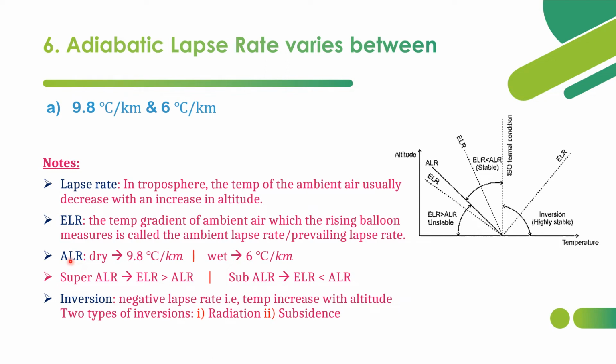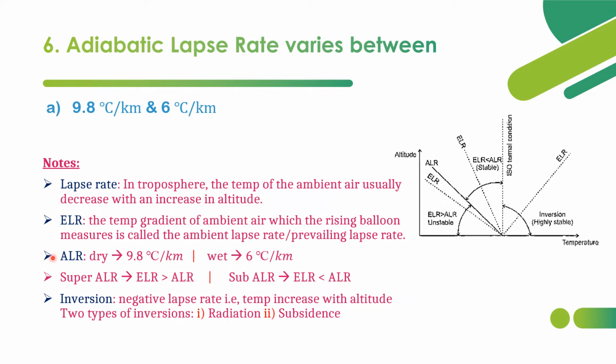And next we have the adiabatic lapse rate. Here we have the dry adiabatic lapse rate and the wet adiabatic lapse rate. Dry adiabatic has a gradient of 9.8 degrees Celsius per kilometer and wet has 6 degrees Celsius per kilometer. That's why the adiabatic lapse rate will vary between 9.8 and 6 degrees Celsius per kilometer. What actually is the adiabatic lapse rate is that we are calculating mathematically the rate of decrease of temperature with height.